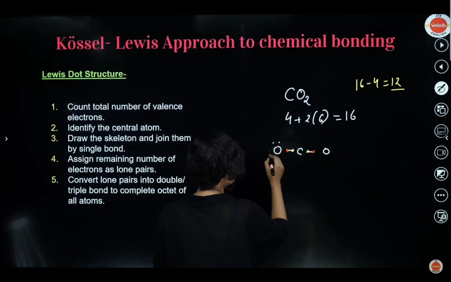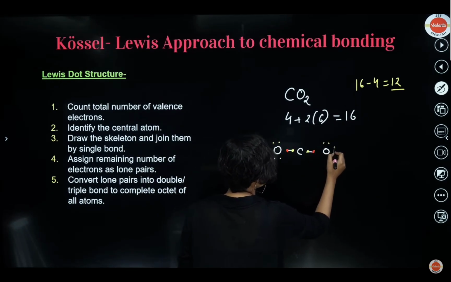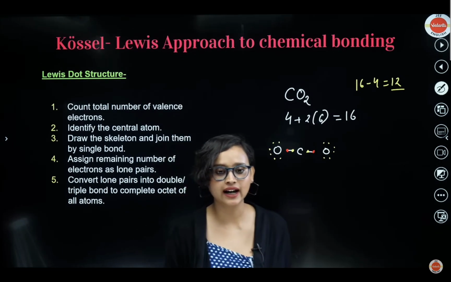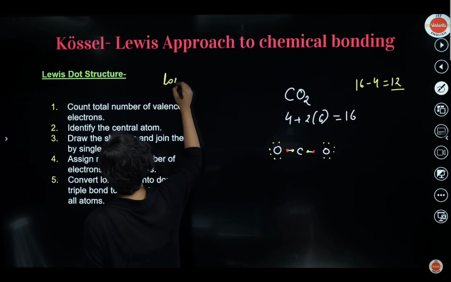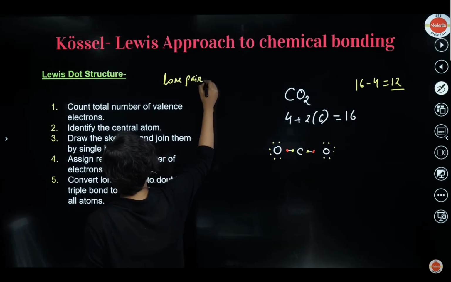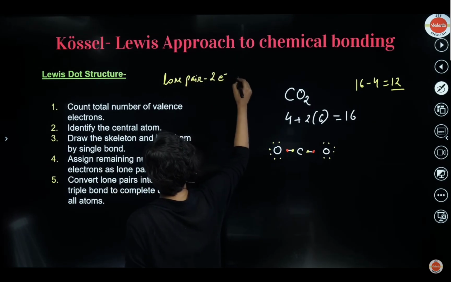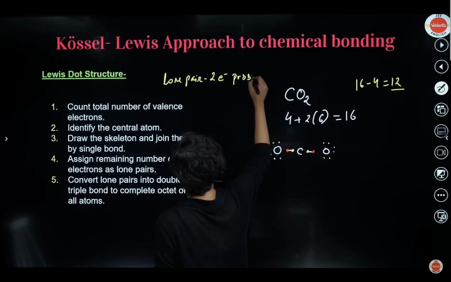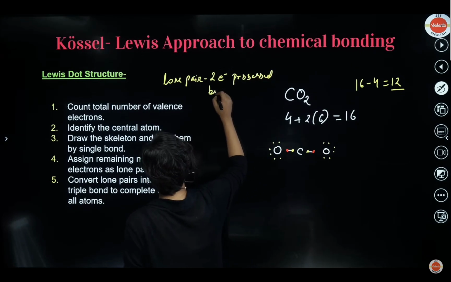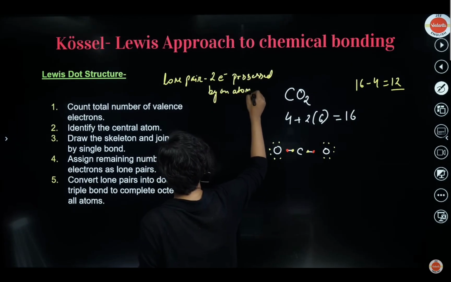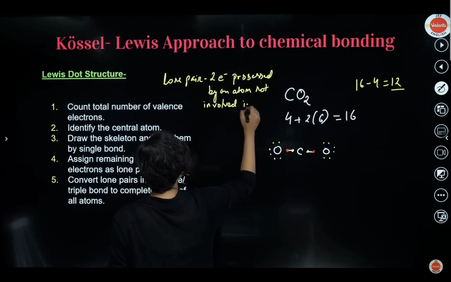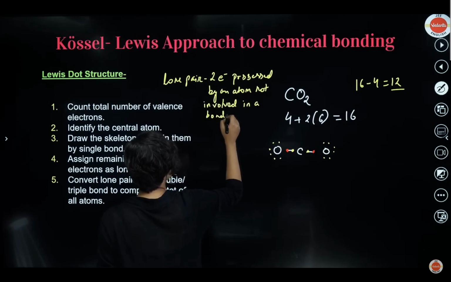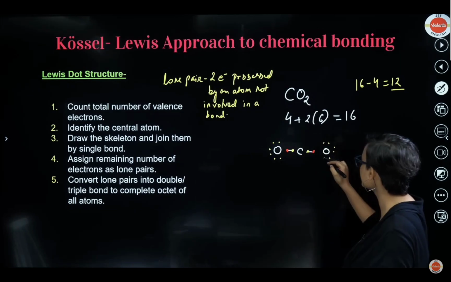So how am I going to give these 12 electrons? See, 1, 2, 3, 4, 5, 6, and 1, 2, 3, 4, 5, 6. Now, the rule says to convert the lone pairs. What is a lone pair? A lone pair is basically 2 electrons possessed by an atom, not involved in a bond. So these are called lone pairs. So oxygen has 3 lone pairs here, and oxygen has 3 lone pairs here.